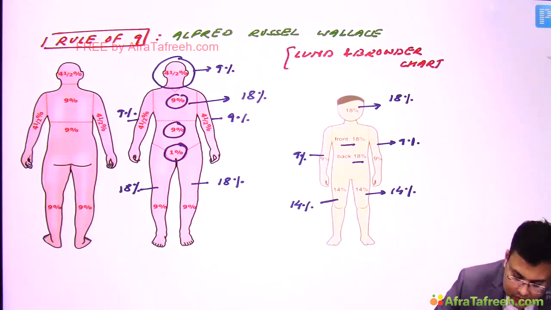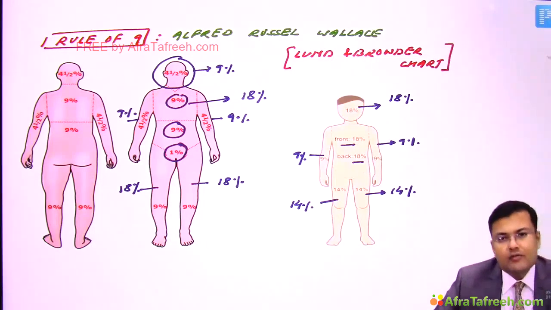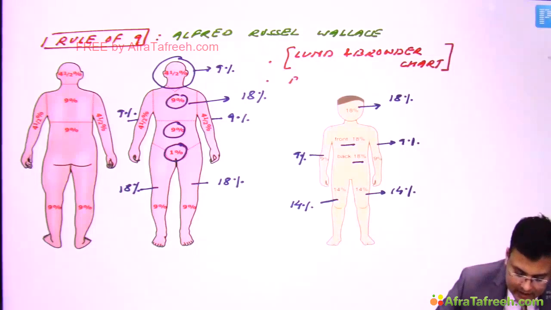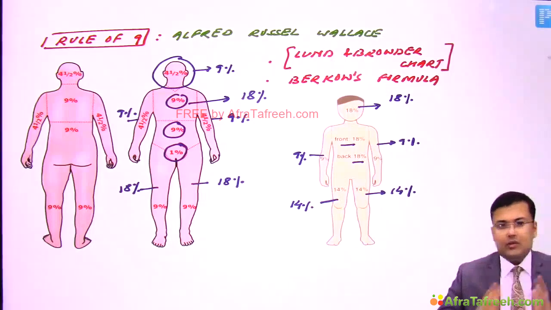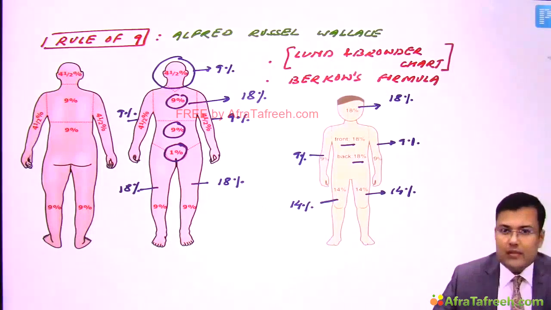Clear? It's most accurate for estimation of burn size in children. There is another formula which is used for children, and that is Burke's formula. Another formula which is used in children, that is Burke's formula, but the most accurate is Lund and Browder chart.